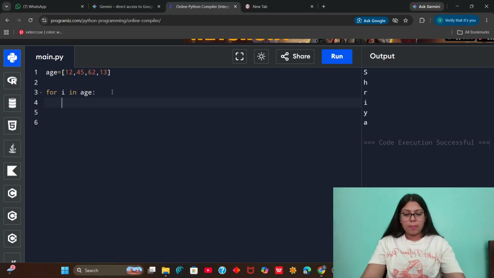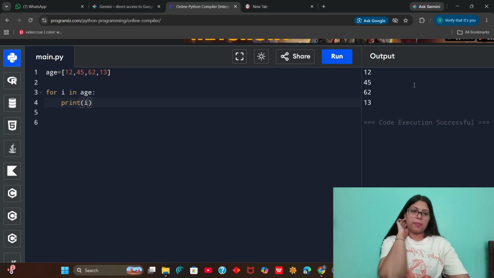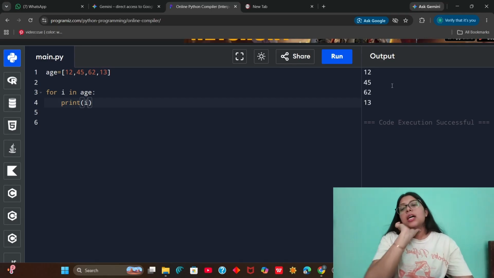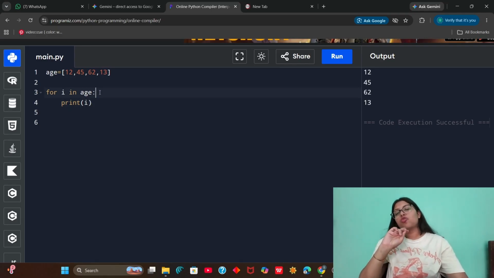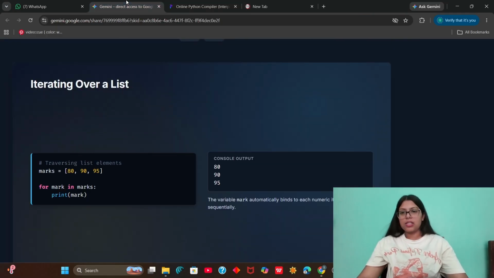If I print i, what will we get? We will get each of the elements printed here: 12, 45, 62, 13. How is this happening? When I'm writing this for statement, I am iterating over the elements of the list. So this is how we iterate over our list.